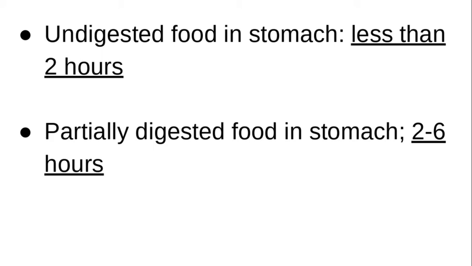Food is going to leave the small intestine after about 12 hours, and after about 24 hours, all food should have left the body. Just like all the other factors that we talked about, there are things that are going to change this timeline, like the type of food the person ate, if they have used drugs or alcohol, the age and health of the person.